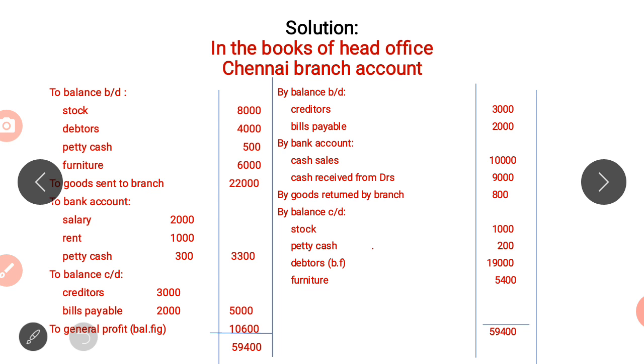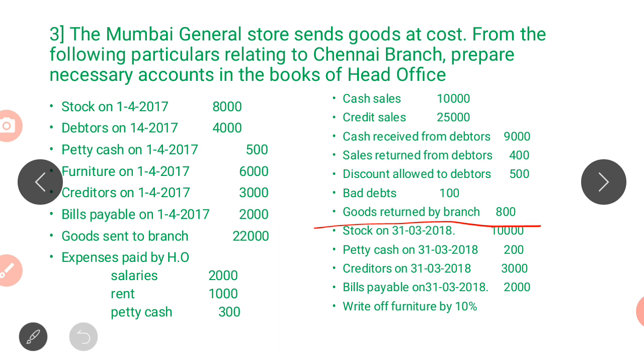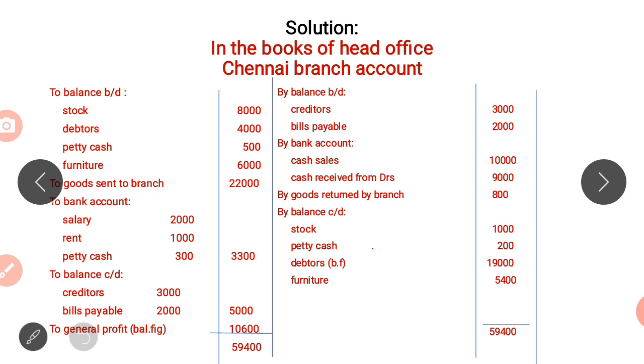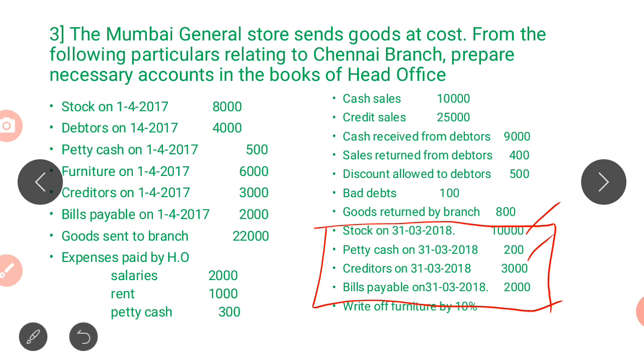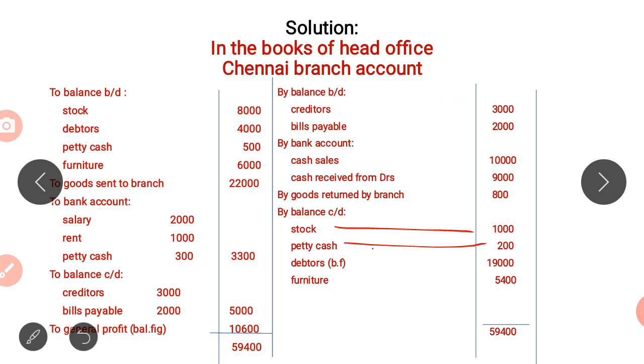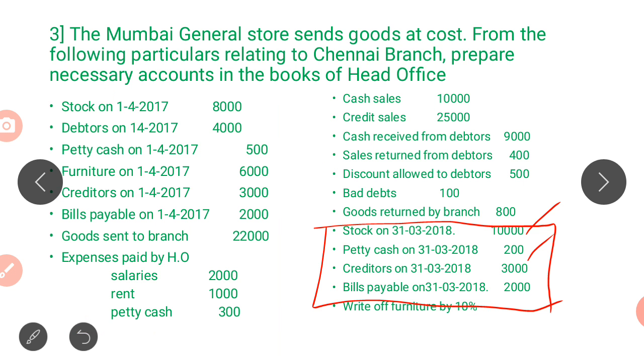Now coming to the closing balances here. We have stock 10,000, petty cash 200. So we will record stock 10,000, petty cash 200. Next, creditors and bills payable. Where we will record? We will record on the debit side. Creditors, bills payable. Next, we finish with stock, petty cash.